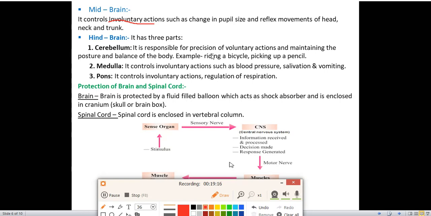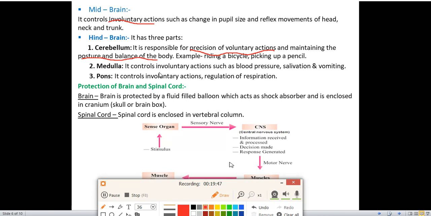Cerebellum is responsible for precision of voluntary actions and maintaining the posture and balance of the body. Example, riding a bicycle, picking up a pencil. So what is the function of this cerebellum? It is responsible for precision of voluntary actions, which are under our control, and maintaining balance and posture of the body. These are the important functions of cerebellum. Example, riding a bicycle, picking up a pencil. This we can do when we want to do. This is not involuntary. When we want to do, that time we can do these things.